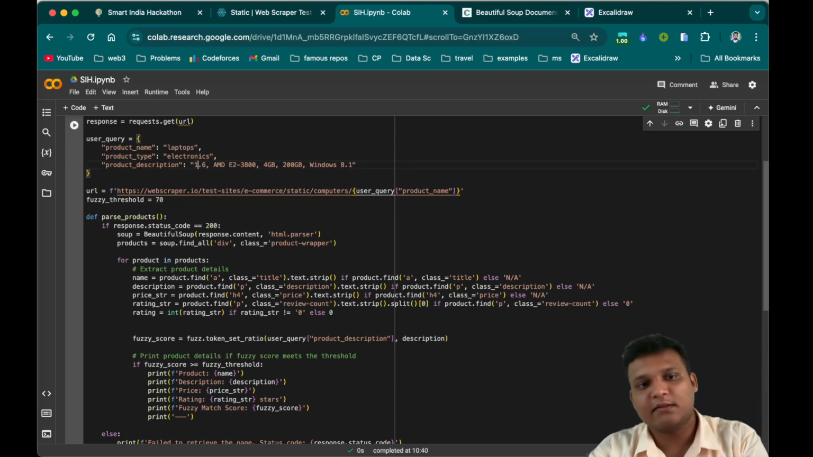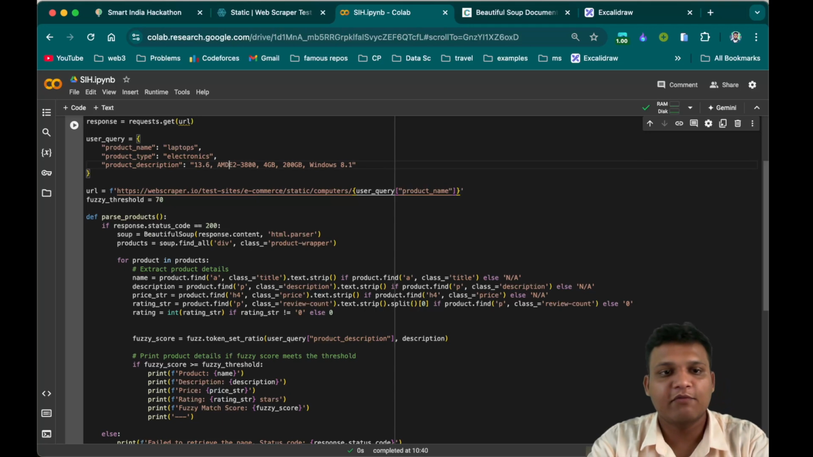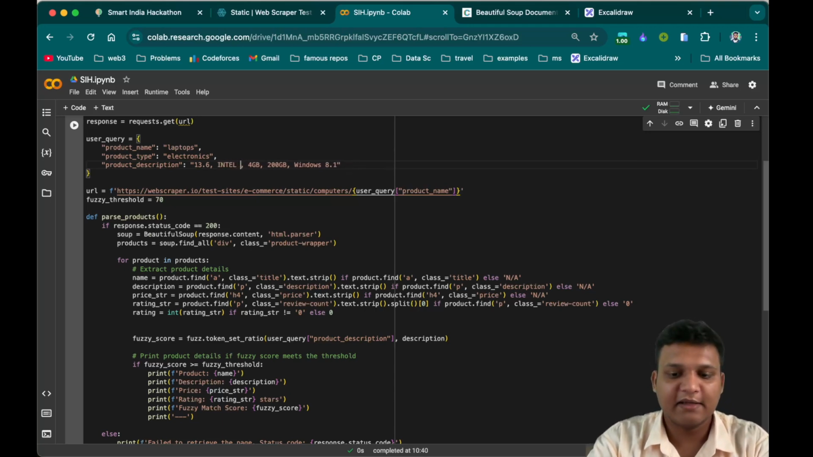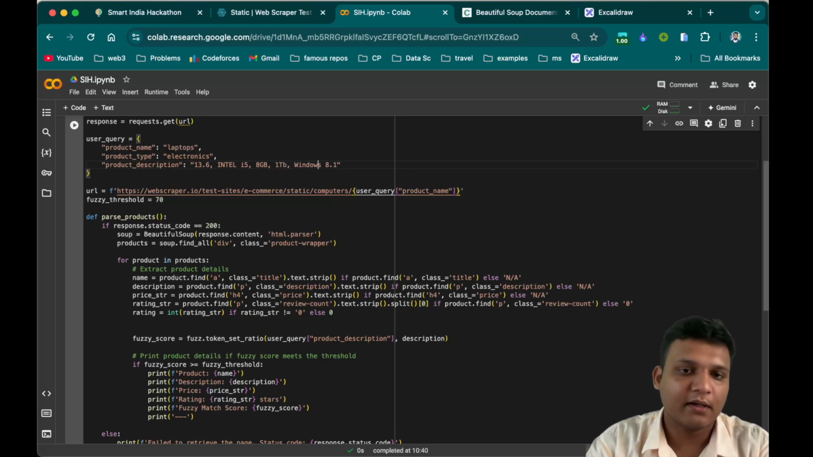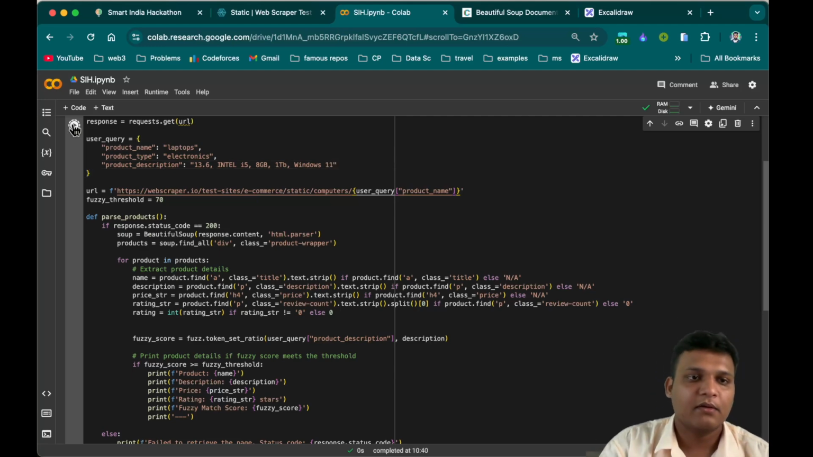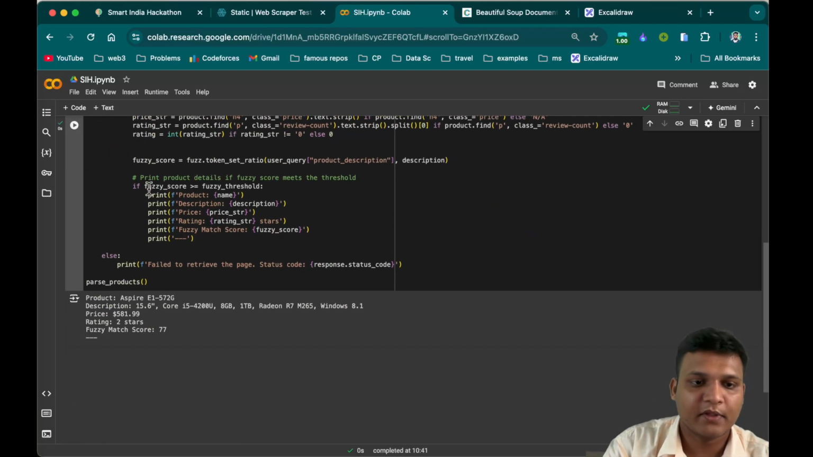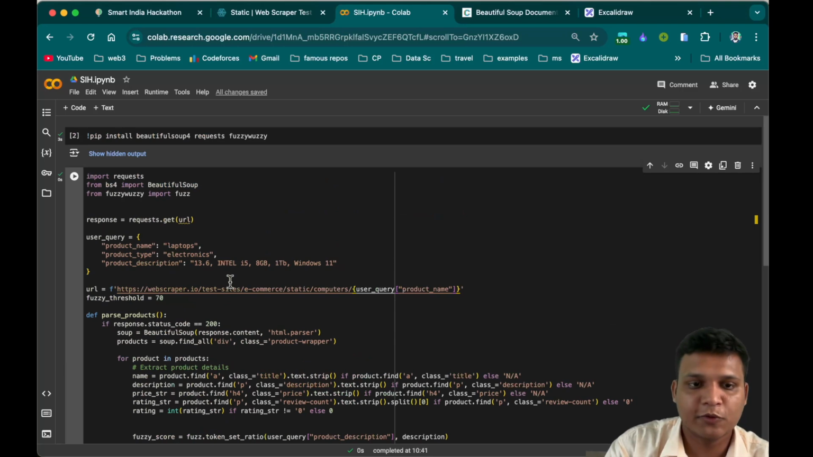Let's say a 13.6 display, and instead of AMD I give an Intel i5 processor, and instead of 4 GB I give 8 GB, and instead of 200 GB I give 1 TB, right? And instead of Windows 8 I give Windows 11. Let's see how it works. Yes, still it is giving, because the fuzzy match score is greater than 70, right? So let's do some more modification.